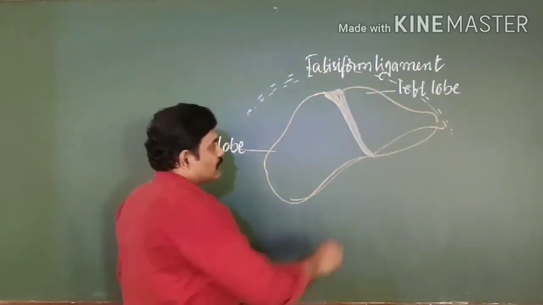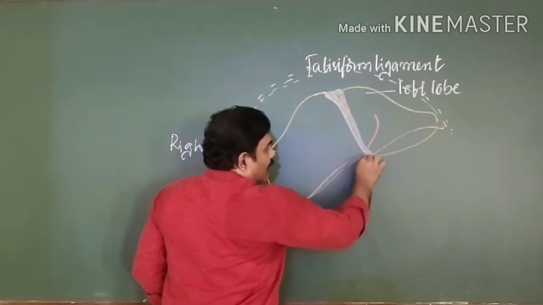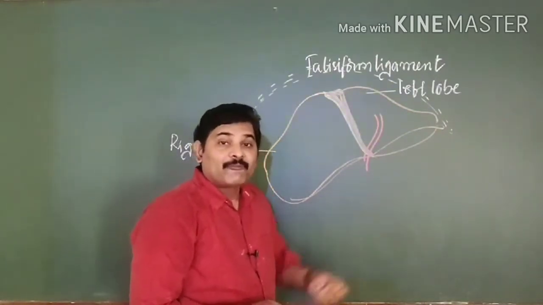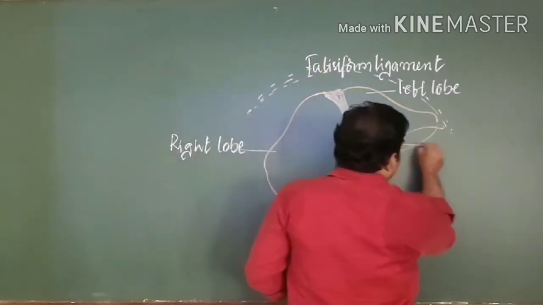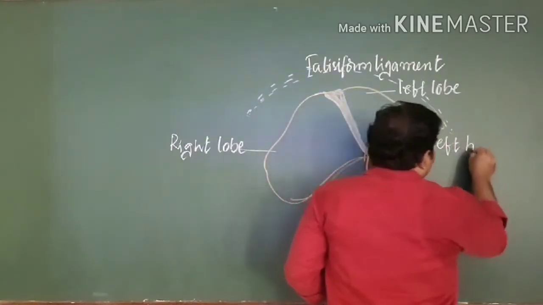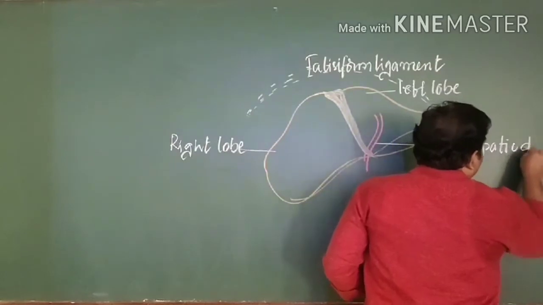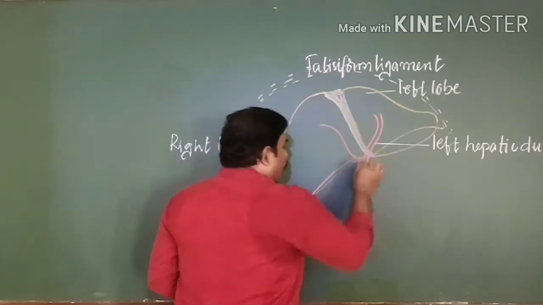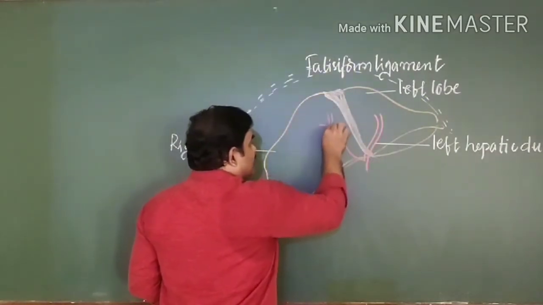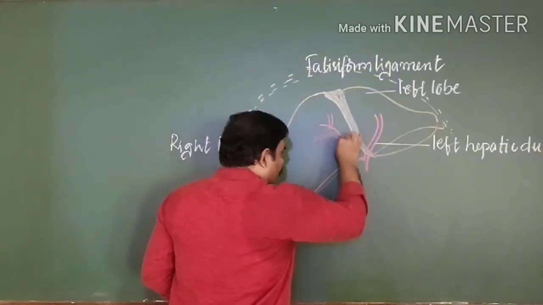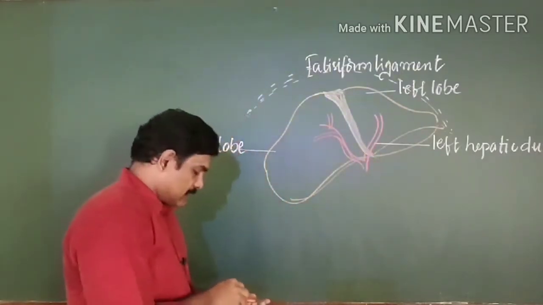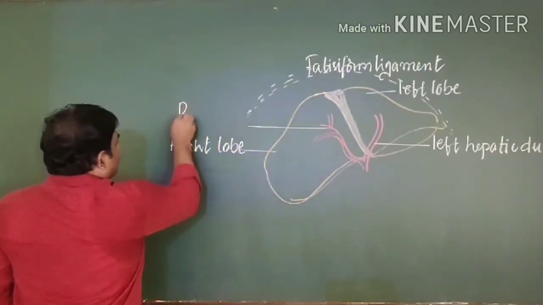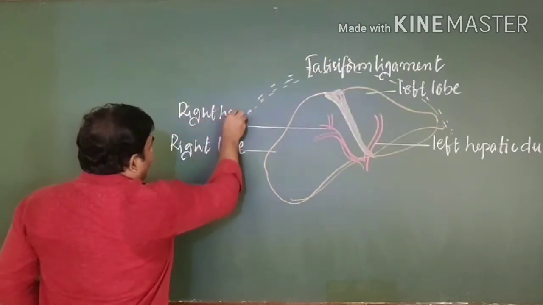The important point is, from this left lobe a vessel or duct arises. This duct is known as the left hepatic duct. Even from the right lobe of the liver, a duct arises, and this duct is known as the right hepatic duct.